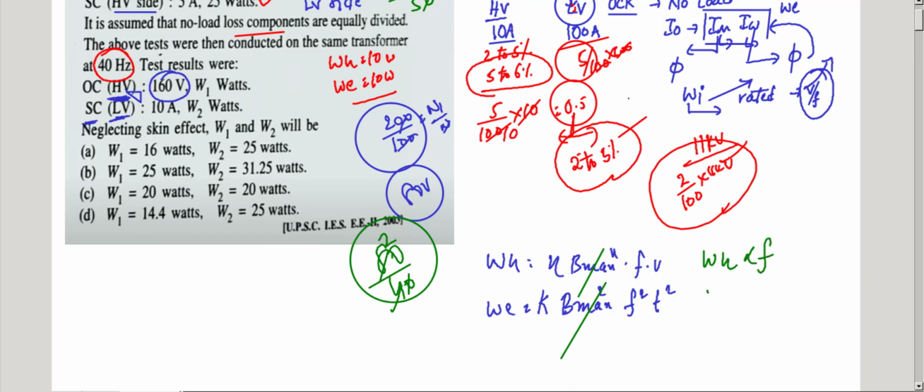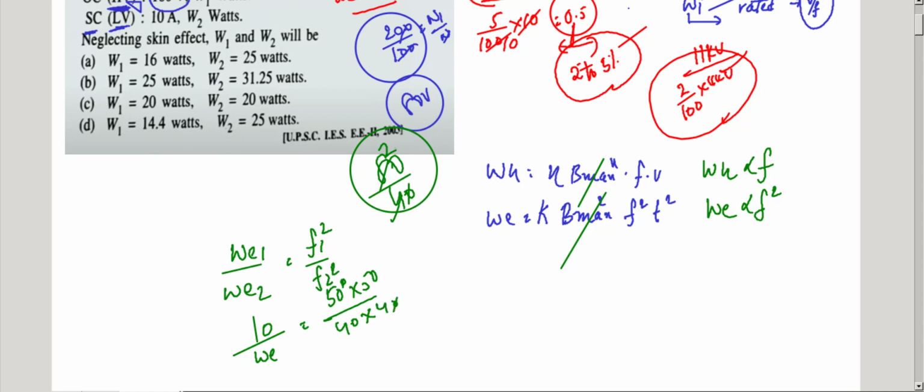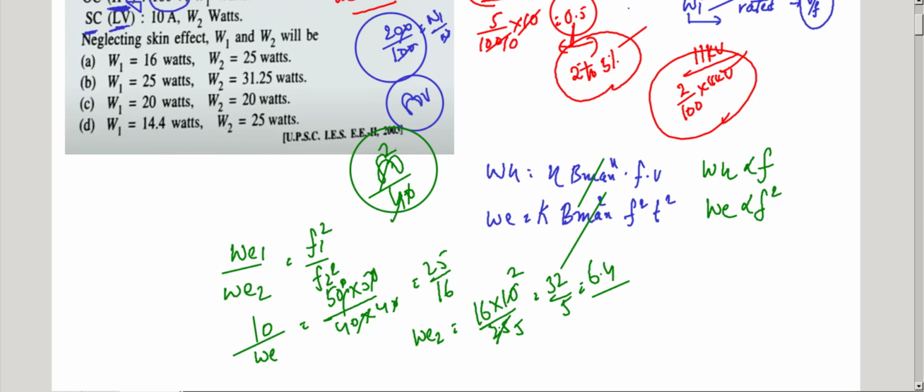Hysteresis loss is proportional to frequency. Eddy current loss is proportional to the frequency square. So eddy current loss 1 by eddy current loss 2 equals frequency 1 square by frequency 2 square. Eddy current loss is 10 watts. This is 50 square, 50 into 50, and this is 40 into 40. So 25 by 16. Eddy current loss 2 equals 16 into 10 by 25, which is 6.4 watts.